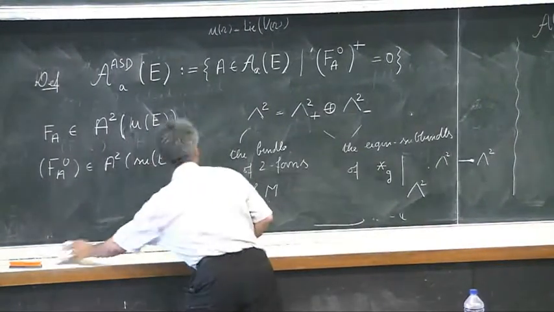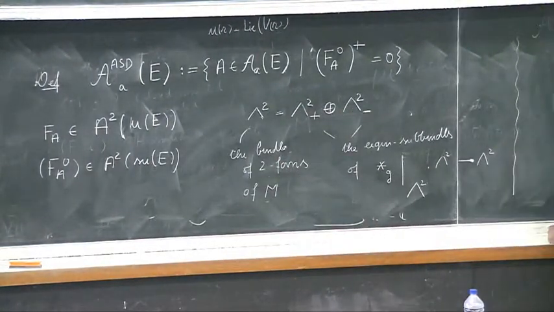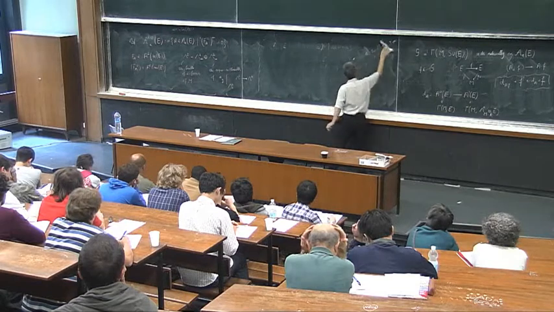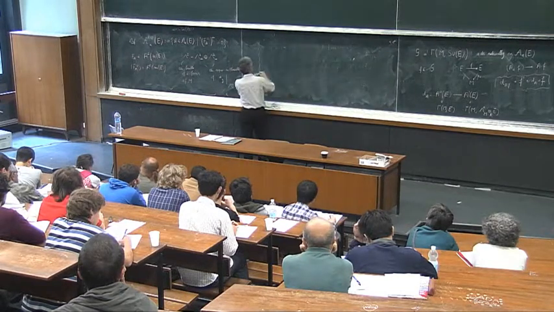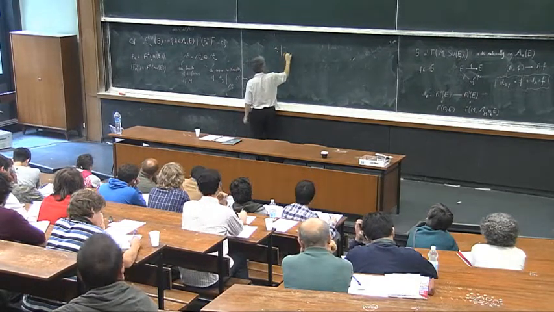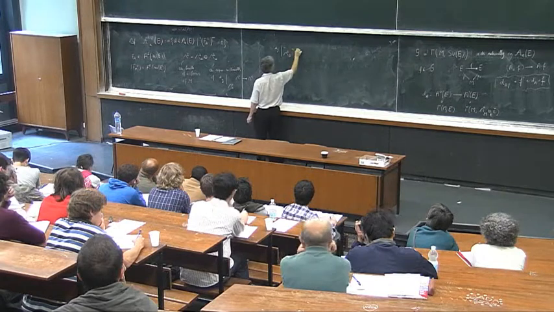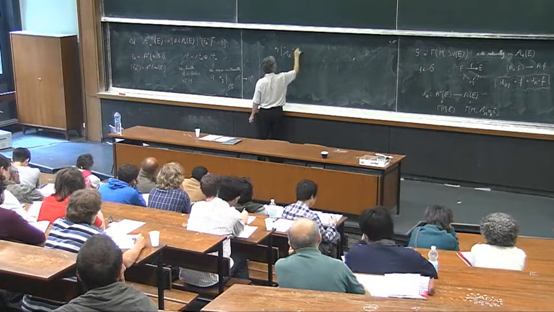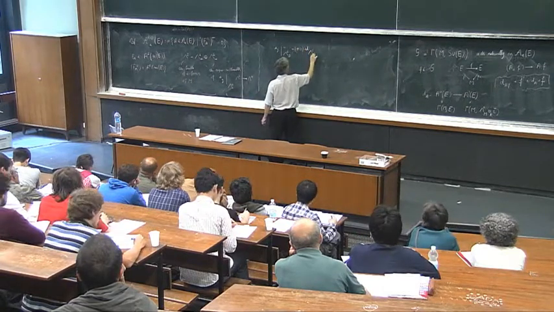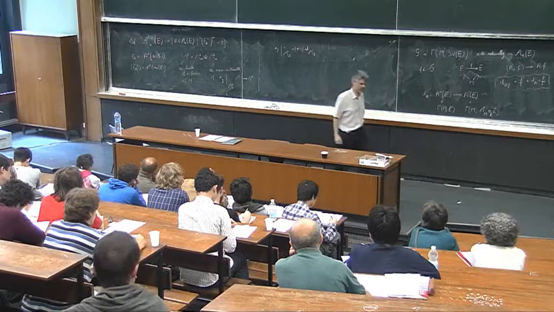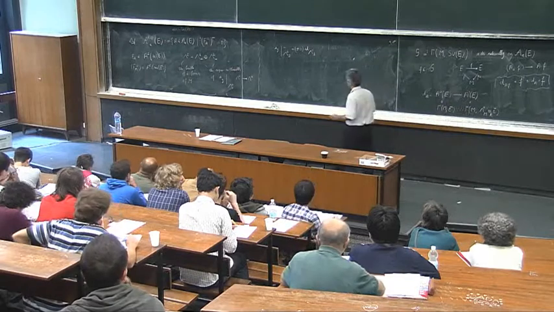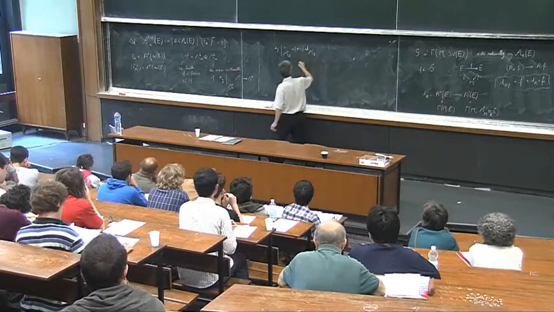So lambda plus minus are defined by the following condition: the Hodge star operator restricted to lambda 2 plus minus is plus minus 1 times the identity of lambda plus minus. This means that we consider the eigen subbundles.